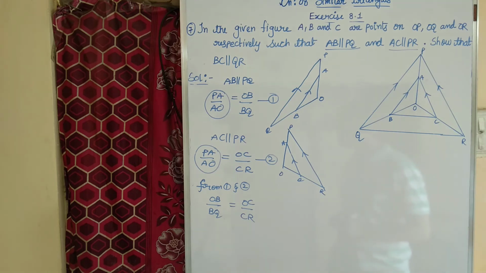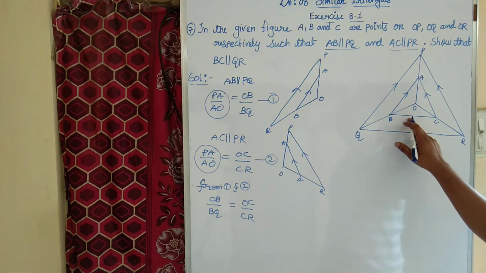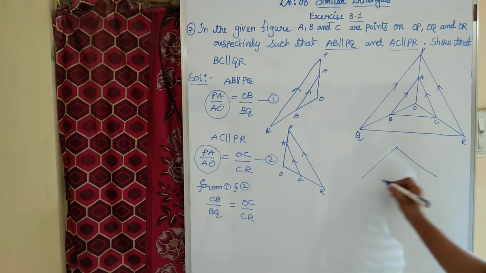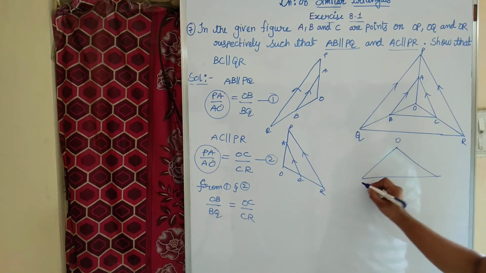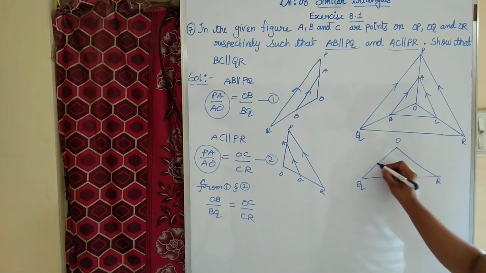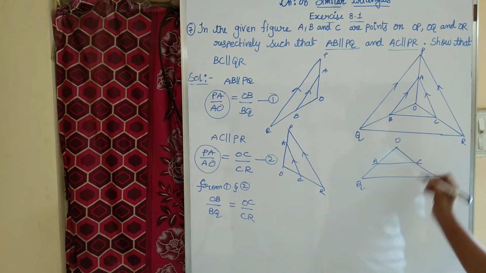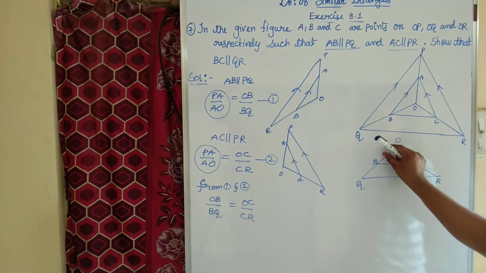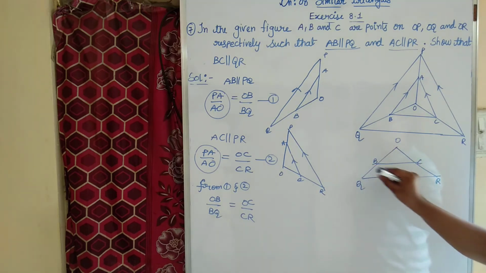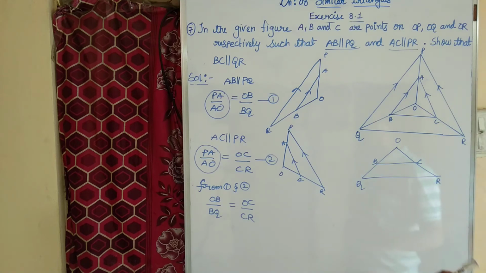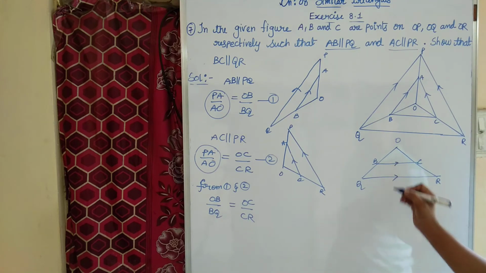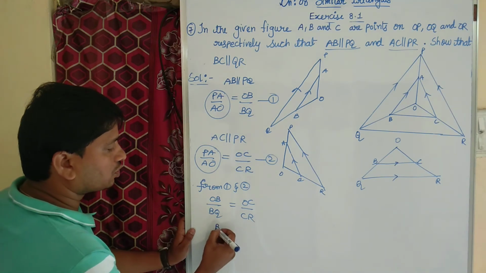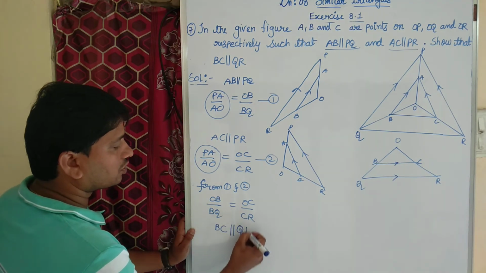What is the converse of the basic proportionality theorem? If a line divides two sides of a triangle, what is the triangle? Triangle OQR. What is the line? BC. BC is a line which divides two sides of a triangle into the same ratio, I mean OB by BQ equal to OC by CR. By the converse of the basic proportionality theorem, if a line divides two sides of a triangle into the same ratio, that line is parallel to the third side.